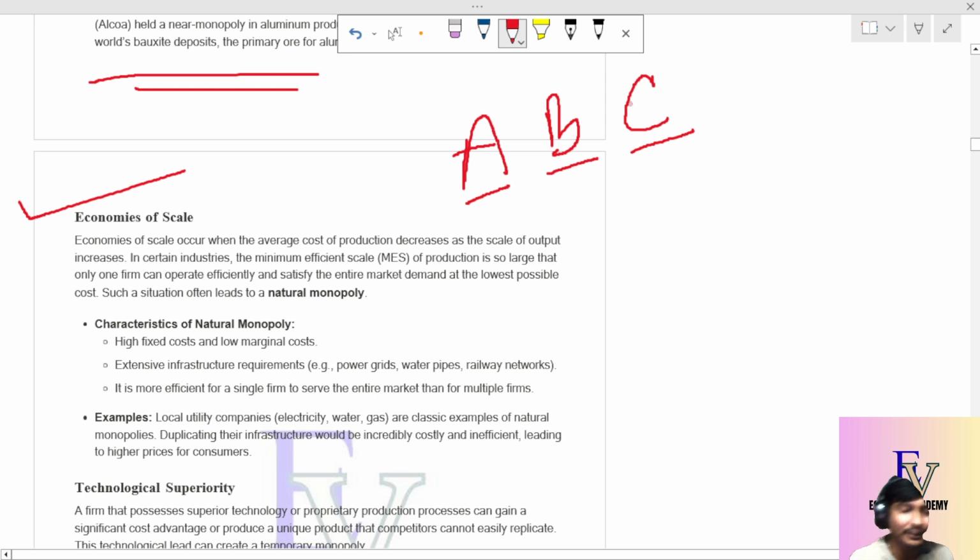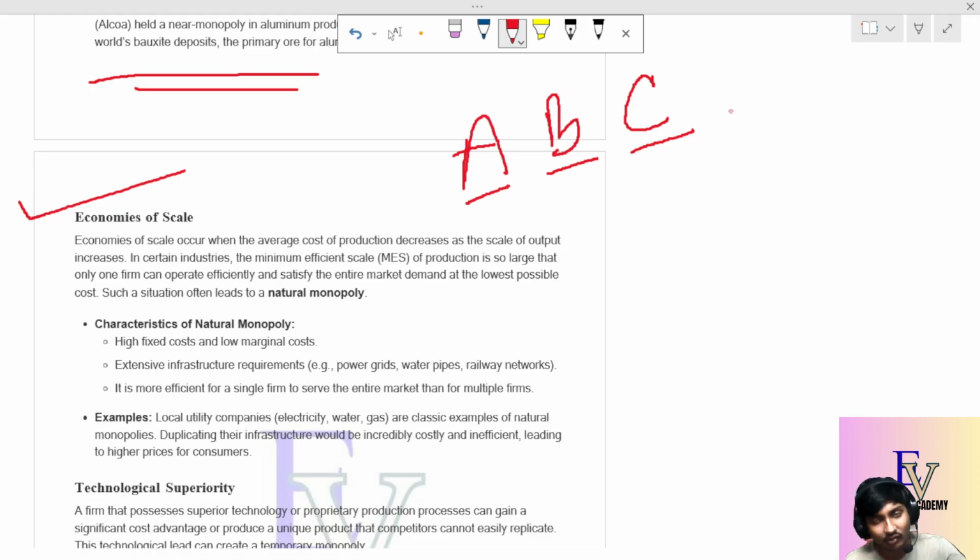A is a very big company according to its production capacity and turnover. B is a middle type of company, not so big but okay, fine. And C is a very small company.